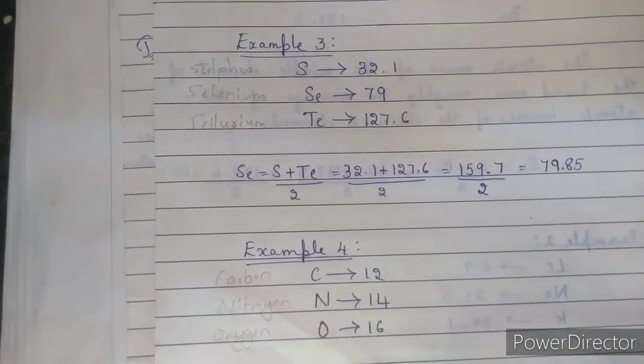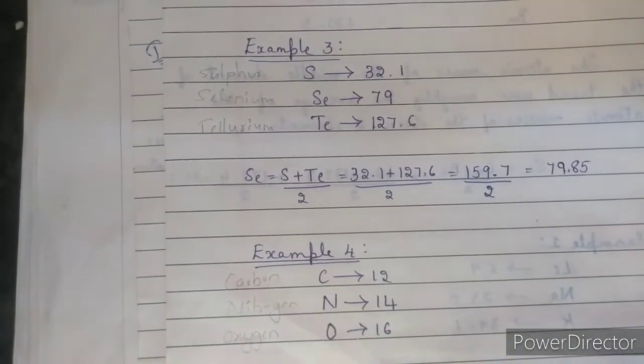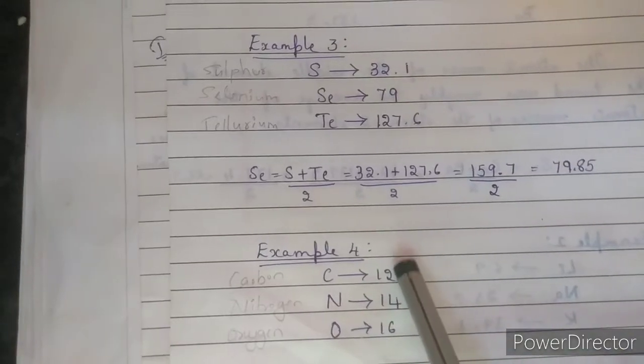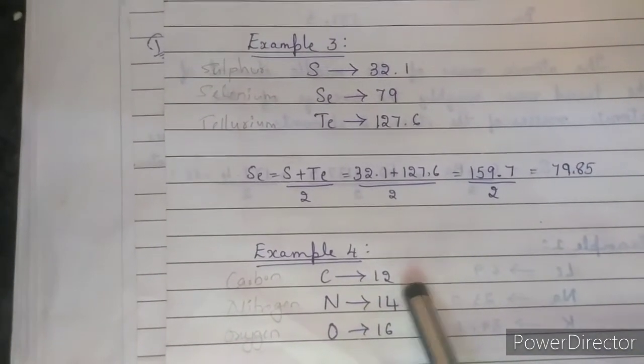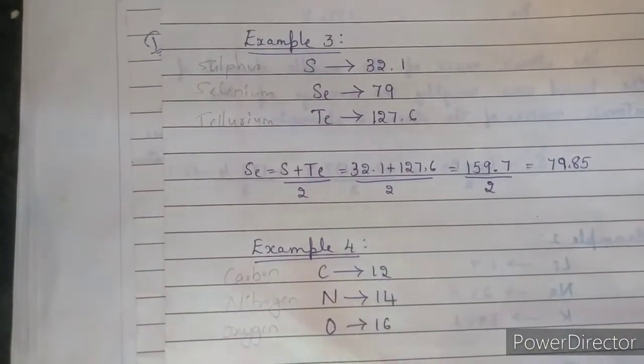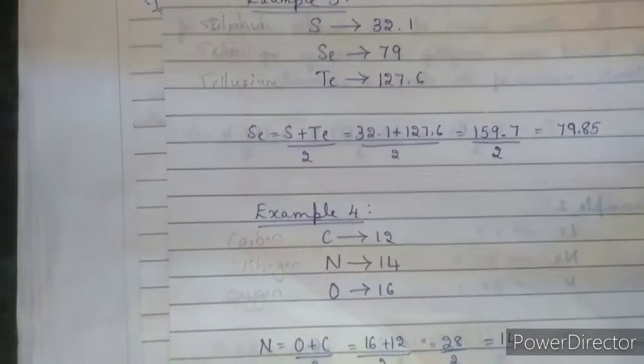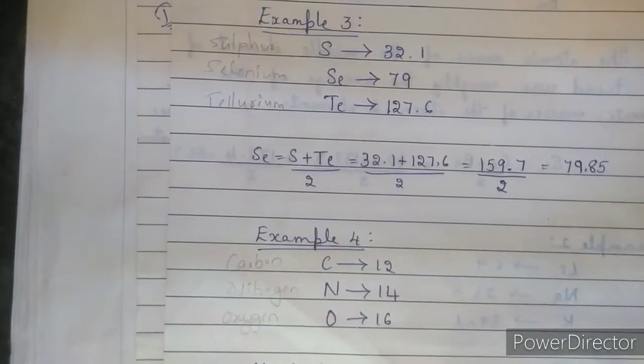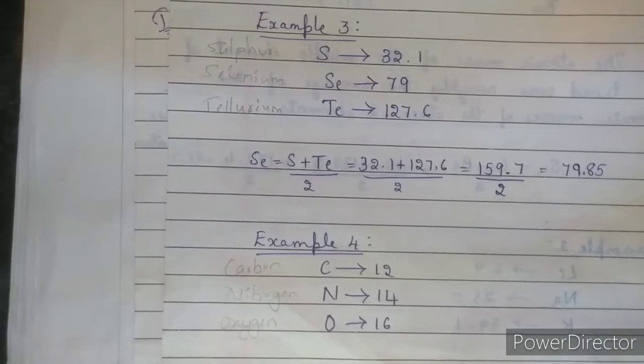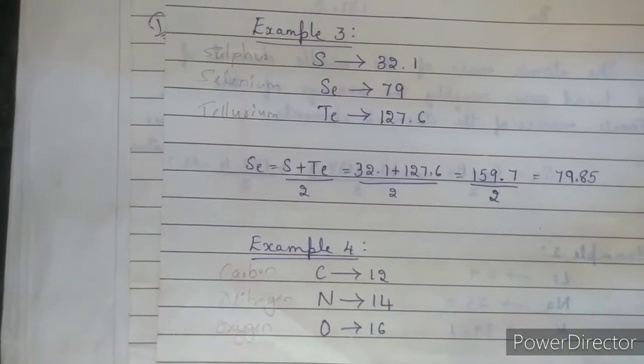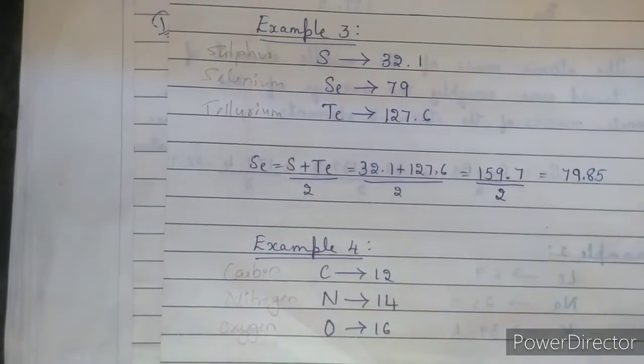One more example you can see here, that is carbon, nitrogen and oxygen, which is a simple one. Mass of carbon is 12, mass of nitrogen is 14 and mass of oxygen is 16. Just do this example by yourself to confirm the mass of nitrogen, how much it will come.